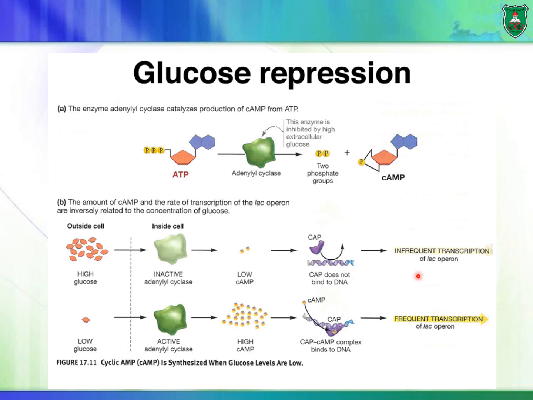the CAP protein. On the other hand, if there is low glucose, in this case bacteria would say, I don't have much glucose, let me utilize something else, that is lactose. So adenylyl cyclase is active in this case because it's not inhibited by glucose. It produces a lot of cyclic AMP. Cyclic AMP can bind to CAP. CAP binds to DNA, inducing a lot of transcription of the lac operon.